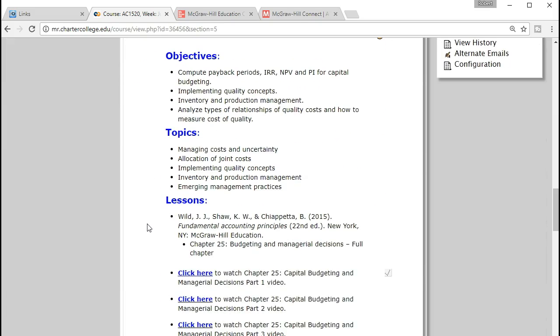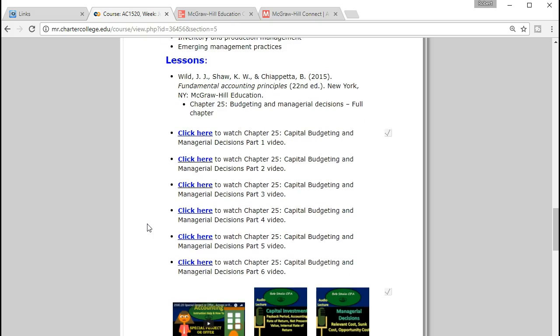Scrolling down to week 5, the last week, we have the familiar layout with the objectives, the topics, and the lessons. We will be covering just one chapter, chapter 25. Chapter 25 does, however, cover a lot of different types of topics because we're doing a catch-all of managerial topics and problems that are a bit more unusual, meaning the bigger types